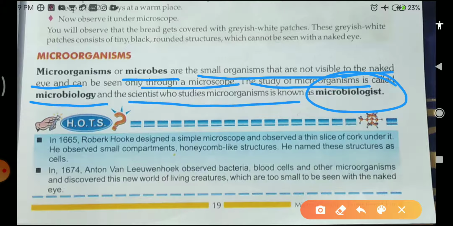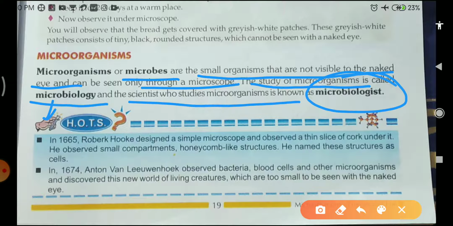microbiologist. So here three definitions are given: what are microorganisms, what is microbiology, and what is a microbiologist? It's a very important definition, and you can memorize it. The study of microorganisms is called microbiology, but the scientist who studies microorganisms is known as a microbiologist. You can understand better: micro means very small organism.